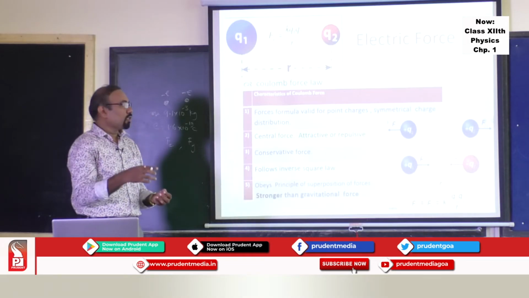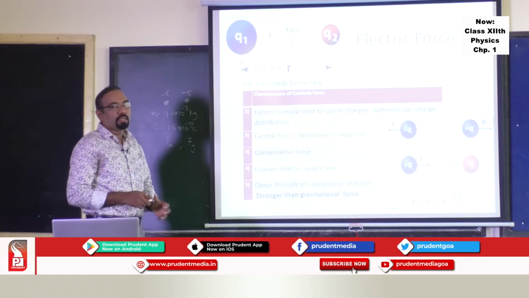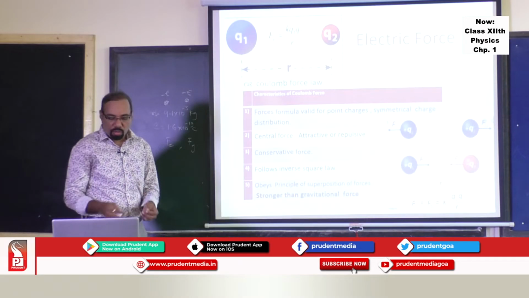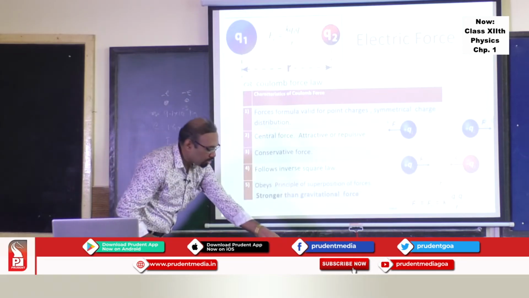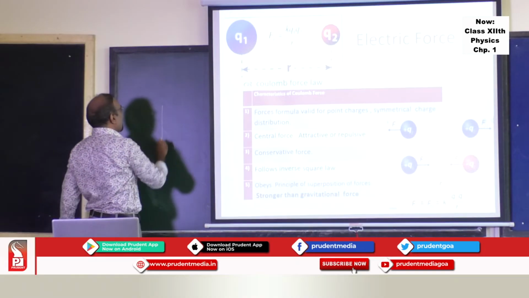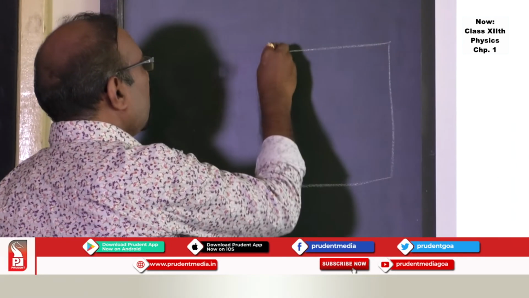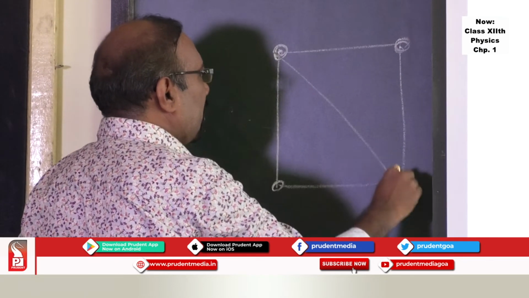So this more or less gives you the idea to solve numericals based on these forces. There are many situations based on this part, for example, if the charges are at the corners of a square, you can find out the interaction between them.